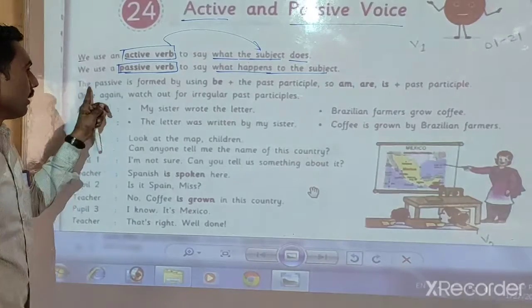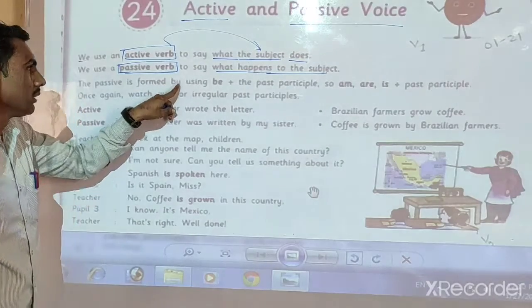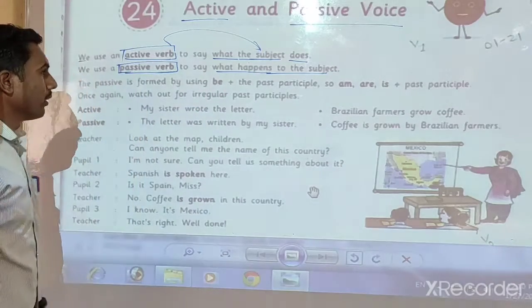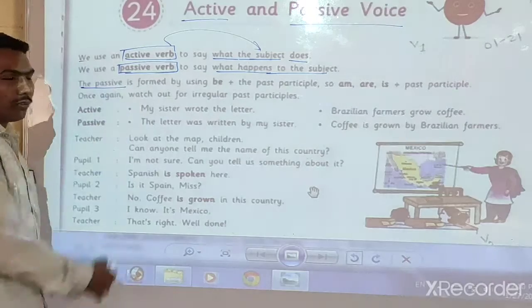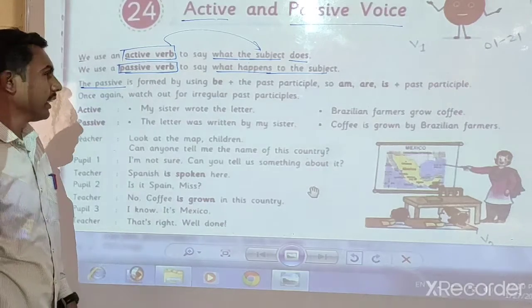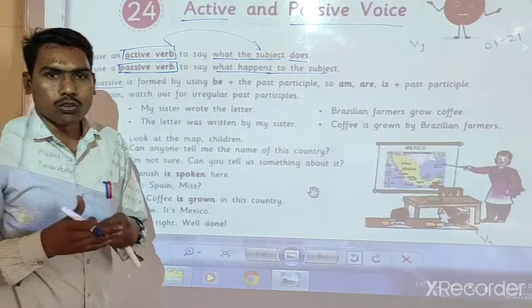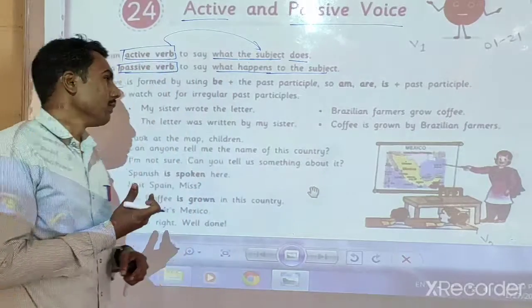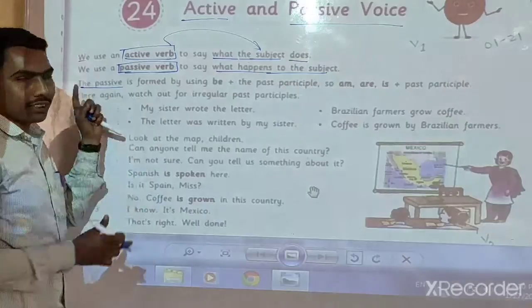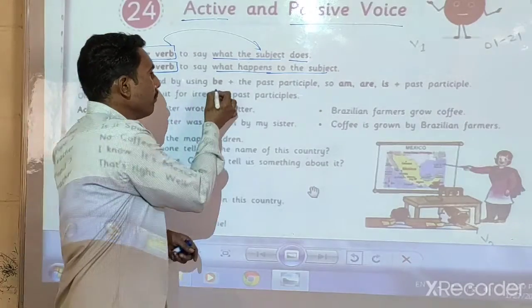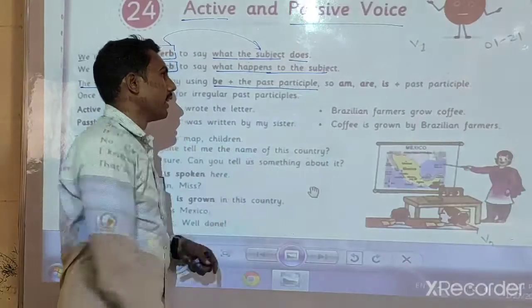Okay, look here, the passive is a form by using be plus the past participle. Okay, look here, the passive or passive voice. Are you getting that? The passive is a form. Form means prepared. Do you know that? Form means prepared. The passive or passive voice is formed by using be plus the past participle.